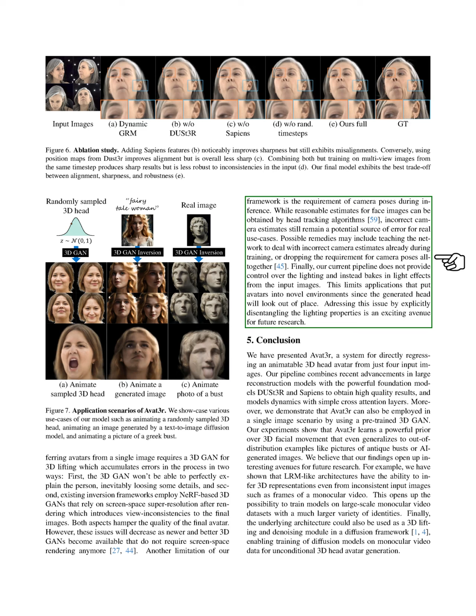Additionally, our framework requires camera pose estimates during inference, which can lead to errors if the estimates are incorrect. We consider potential solutions, such as training the network to handle inaccurate camera poses or eliminating the need for them altogether. Lastly, our current setup does not allow for control over lighting, which can make avatars appear out of place in new environments. Addressing lighting properties is a promising direction for future research.